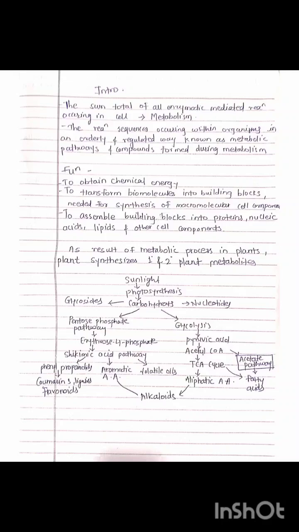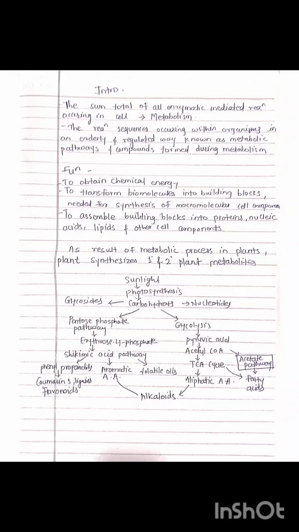So today we will discuss unit number one of Pharmacognosy and Phytochemistry II, that is, the discussion of secondary metabolites and metabolic pathways. Firstly, we will discuss the introduction of secondary metabolic pathways. Pathways involve the metabolism process. Metabolism means the sum total of all enzyme-mediated reactions occurring in the cell. It is called metabolism.